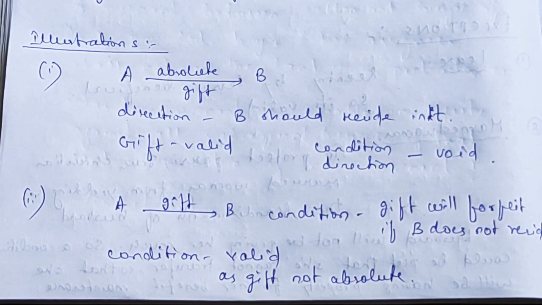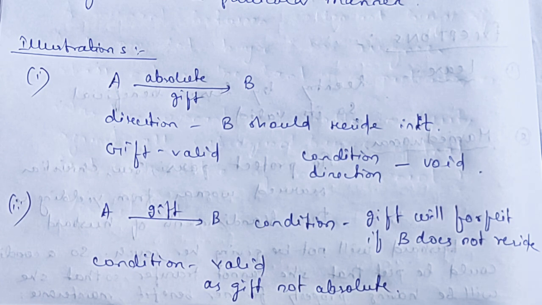Firstly, suppose A gifted a property to B. The gift was made absolutely. There was a direction made by A that B should reside in the property. The gift is valid, whereas the direction is void. In another illustration, suppose A made a gift to B. The condition was the gift will be forfeited if B does not reside in the property. The condition will be valid because it was not absolute. In the first case it was an absolute gift, but in the second case it was not absolute. That's why the condition was valid.